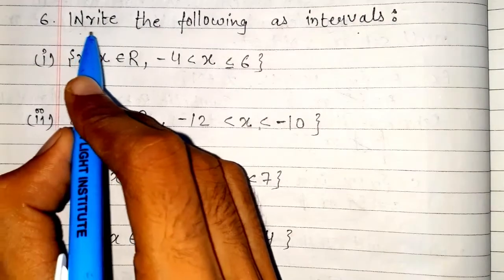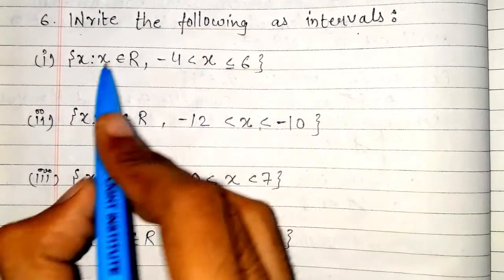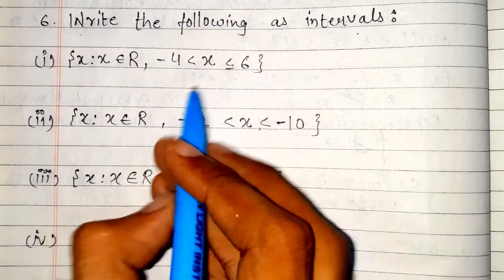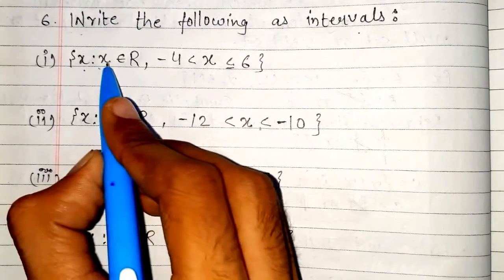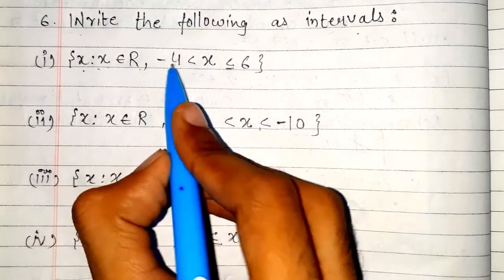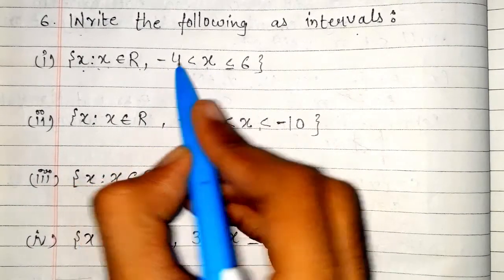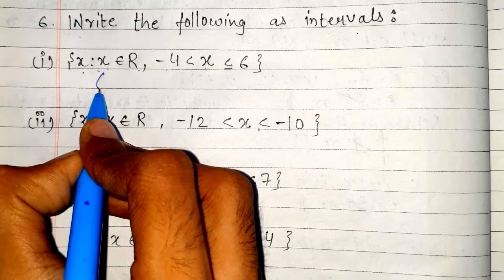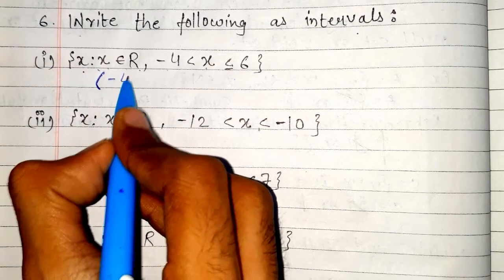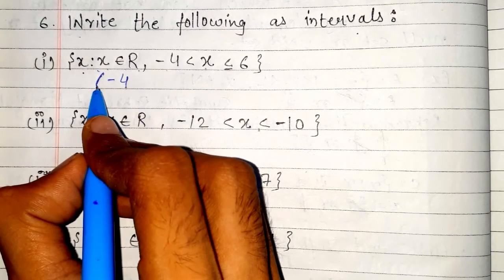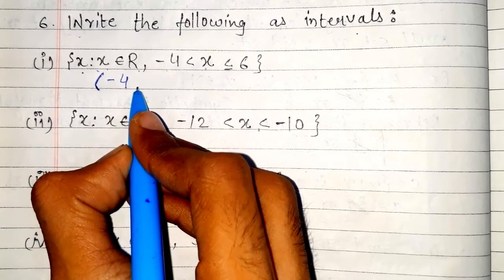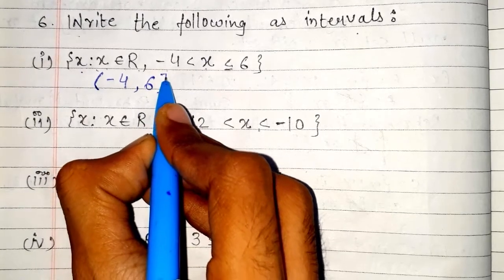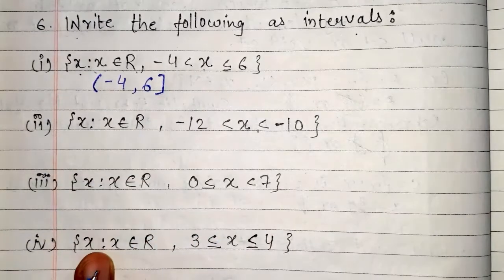Now the sixth question is write the following as an interval. So हमें set builder फॉर्म में set दिया हुआ है तो हमें इसको interval के फॉर्म में लिखना है. So x is such that x belongs to real number where x is greater than -4 and less than or equal to 6. So we write like this, round bracket -4 because this is an open interval and comma 6 and square bracket because this is a closed interval.